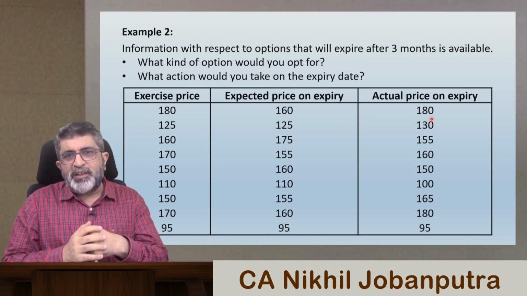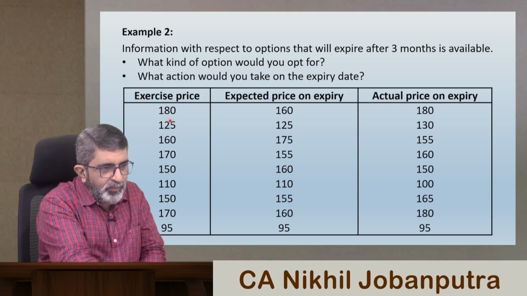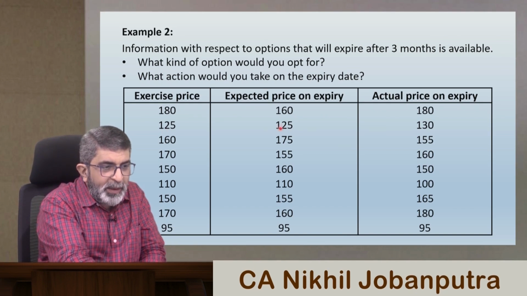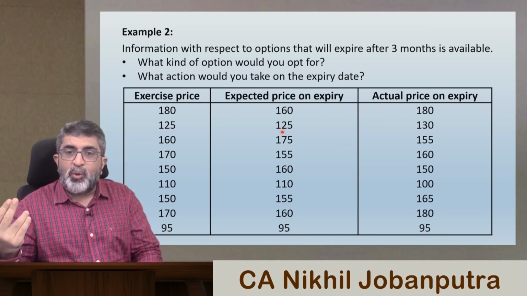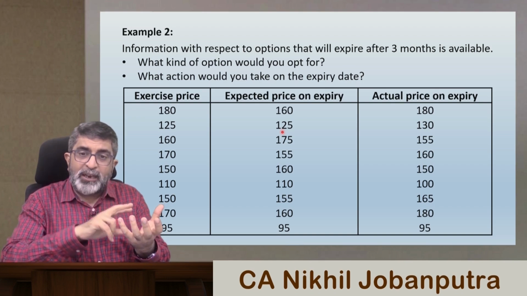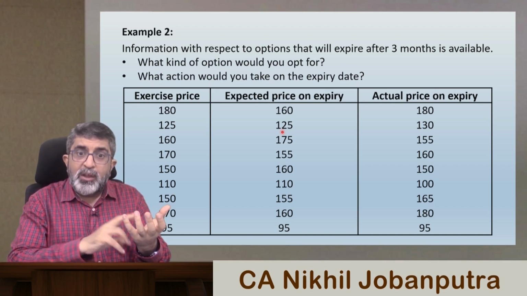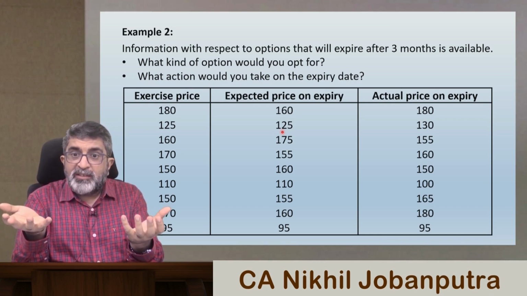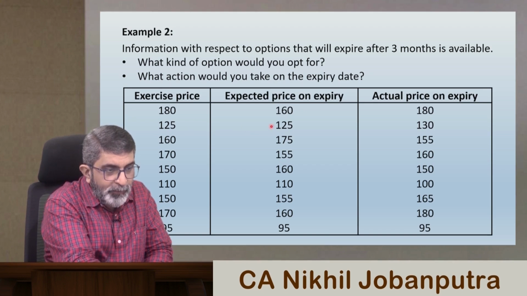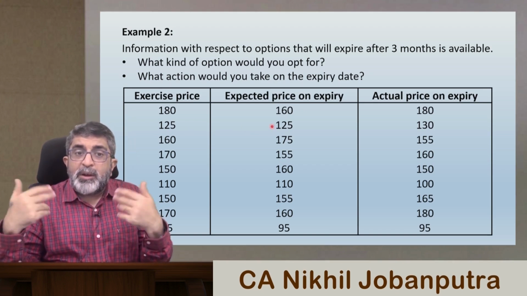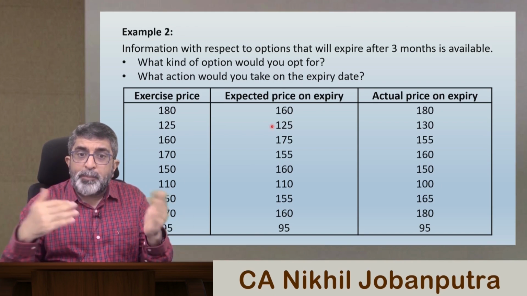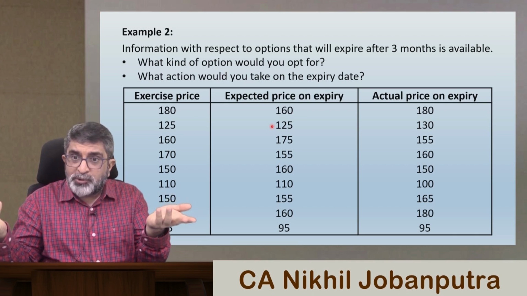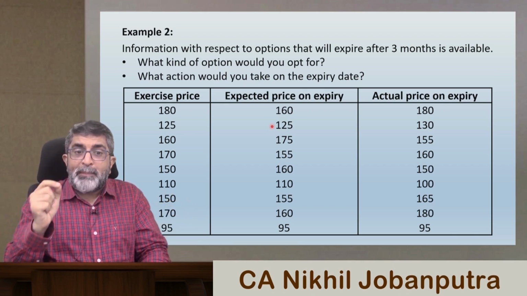Let us also discuss case 2. In case 2, 125 is the exercise price. Your expected price is also 125, meaning you have the right to buy or sell something at 125. You believe that on the settlement date its actual price is going to be 125. If I just look at these two pieces of information, you will never benefit from either type of option, call or put. So you don't buy any option over here, because buying an option won't happen free of cost.